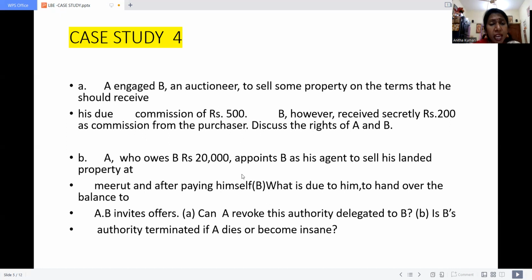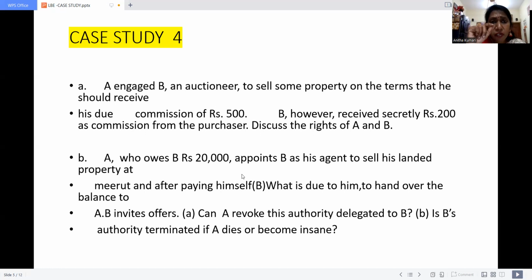Because B has given 20,000 to A and wants to get it back, and for that purpose only A handed over his property to B. If anything happens to the principal, if he dies or becomes insane, can the agent sell the property? That is the question they are asking.